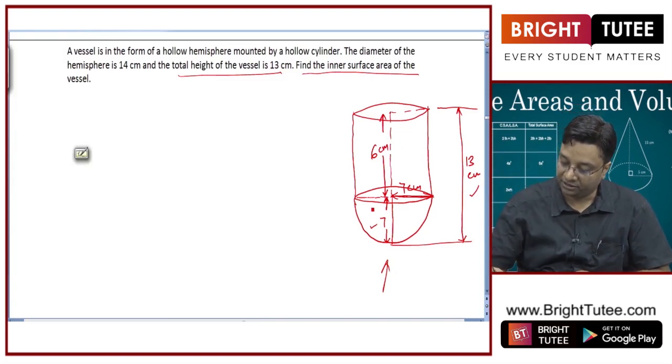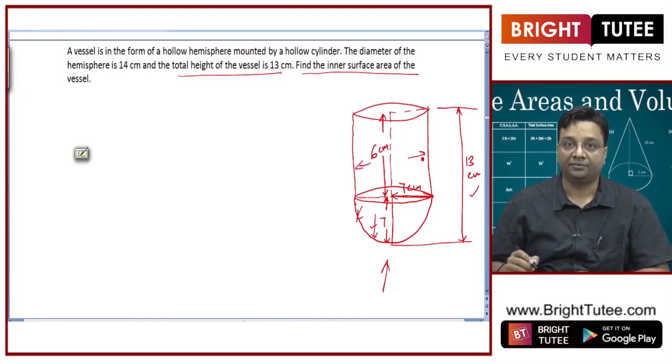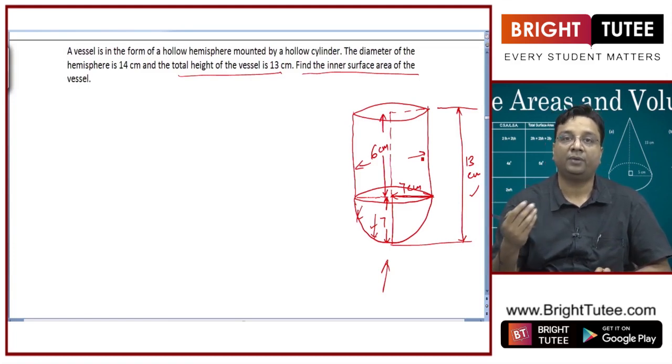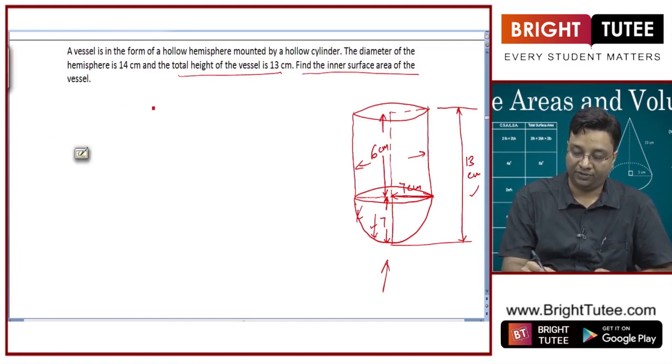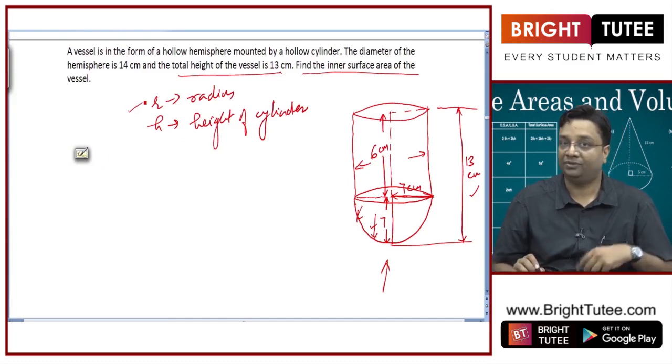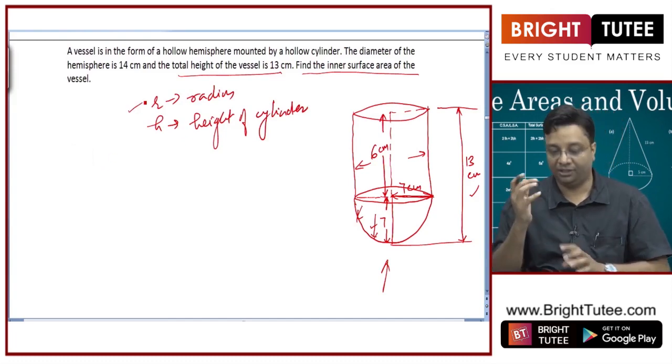I am talking about this surface area here, this one for the hemisphere and this one for the cylinder. So what will be the inner surface area of this cylinder? It will be equal to 2 pi RH, where R is the radius and H is the height of the cylinder, right? Radius R is the same for the cylinder as well as the hemisphere.